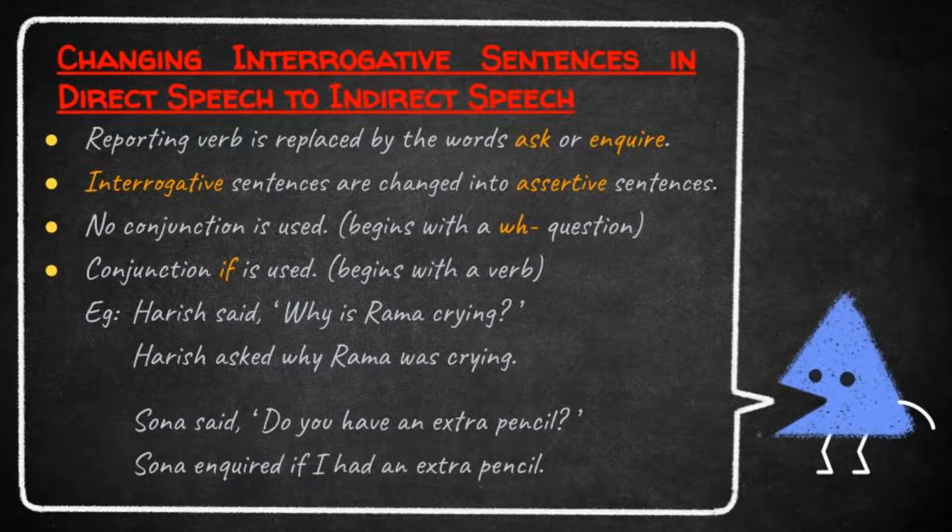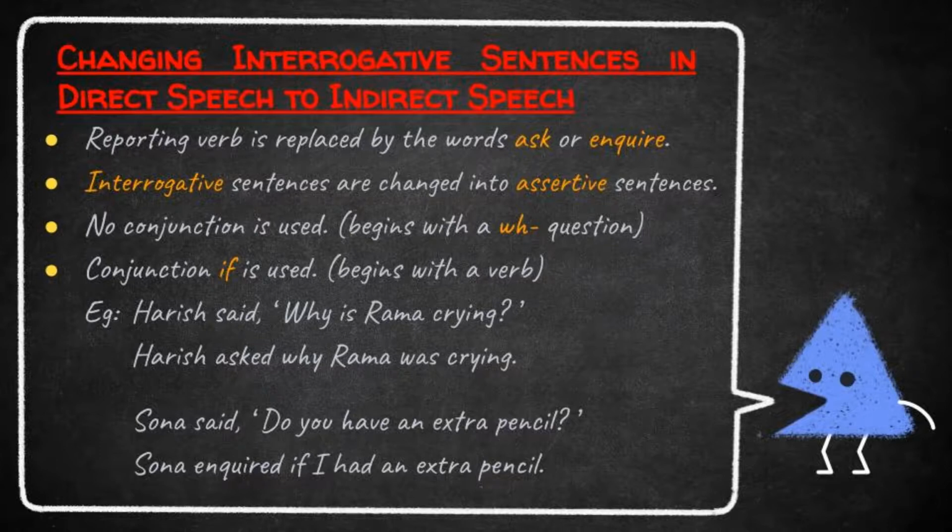If the question starts with a WH word, there is no need to add any conjunction in the indirect speech. If the question starts with a verb, that means a yes or no question, we should add the conjunction if in the indirect speech. Students, two examples are given. Look at the first example. Harish said, "Why is Rama crying?"